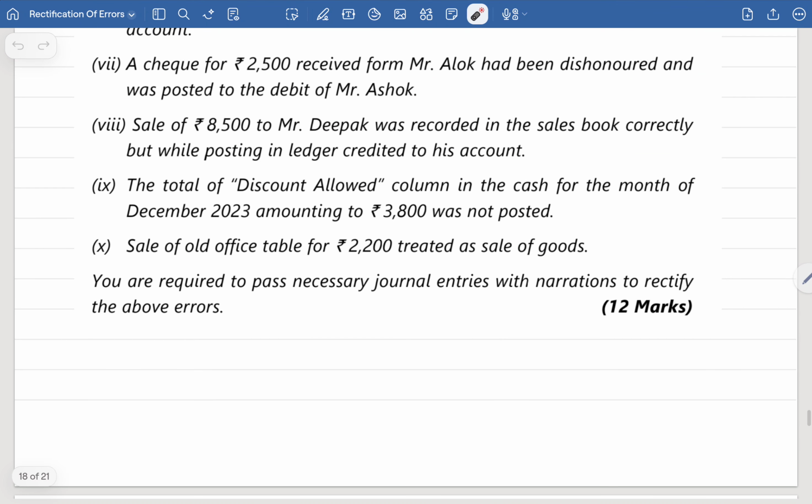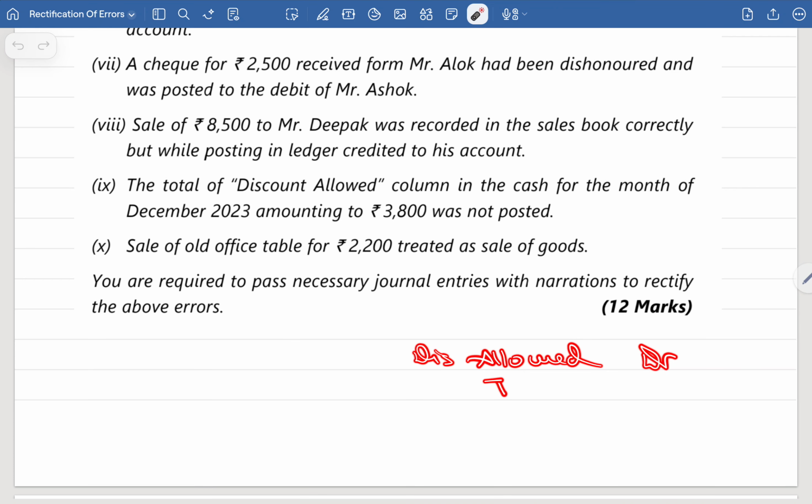Ninth entry. Total of discount allowed column. Discount allowed is an expense for the business. As per nominal account rules, all expenses should be debited. So the discount allowed column in the cash book for the month of December 23 amounting to rupees 3,800 was not posted. The discount column of the cash book has to be transferred to discount allowed account, which side? Debit side, because it is an expense, but they have not yet posted this 3,800. So now we will post it. Discount allowed account will be debited.